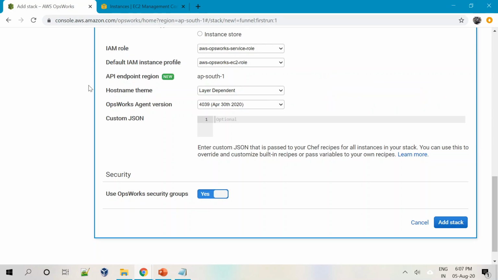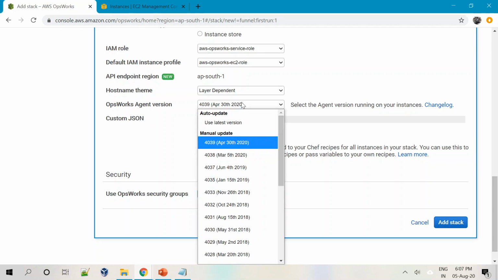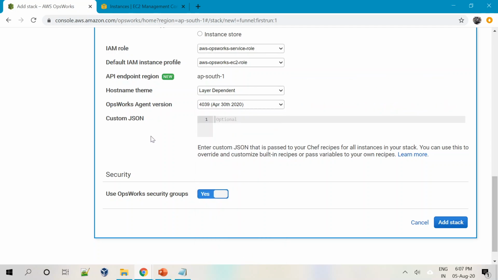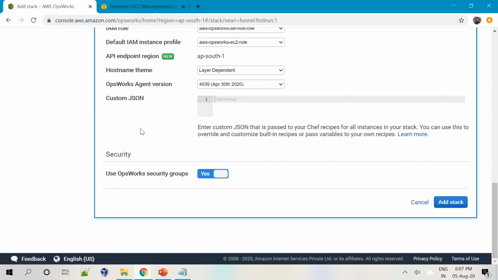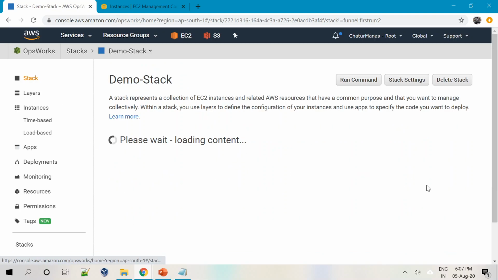And then the OpsWorks agent version. Every EC2 that is created will be hosted with an agent, and this is the version of that agent. So I will go with the latest one, or the default chosen. Then use OpsWorks security group as well: yes. And then custom JSON. If you want to pass anything to Chef as part of your parameters, you can specify it. I do not want to give anything, so I'll leave it blank and say add stack.